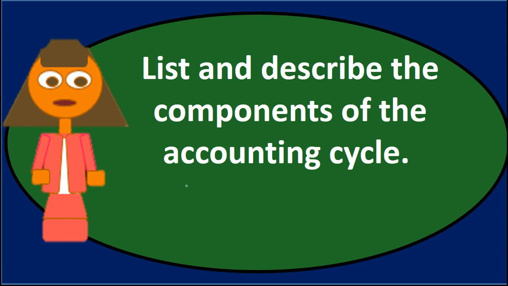Now, when we get into the actual listing of them, the detail, many accounting books will differ, because really the objective of a list of the accounting cycle is to have an overview of what is going to happen within the accounting process. So we don't want to get too detailed, because if we get too detailed, we're losing the big picture. We're losing the overview. And we don't want to have too few things, because then we don't have enough detail even on an overview perspective. So different books could vary in terms of exactly how many steps they will have, but we should be able to have a broad grasp of what the accounting process will be doing.